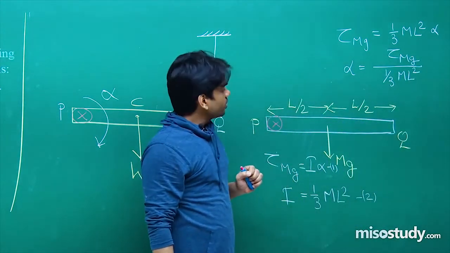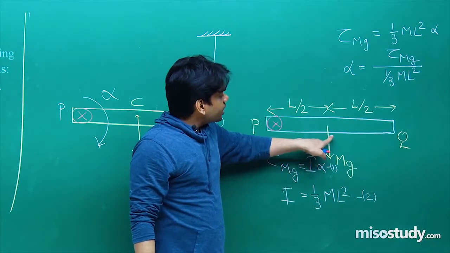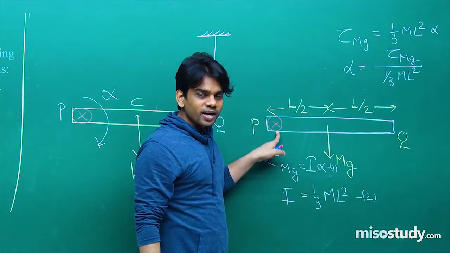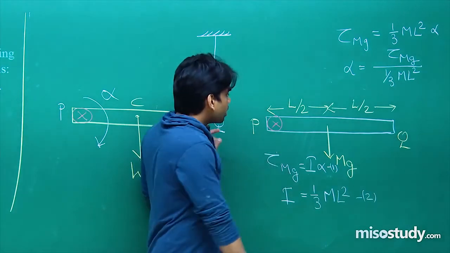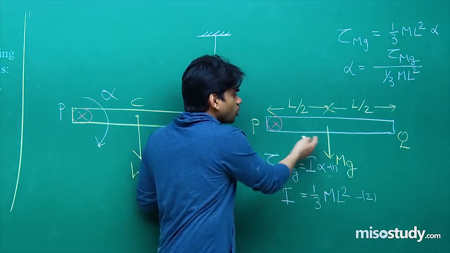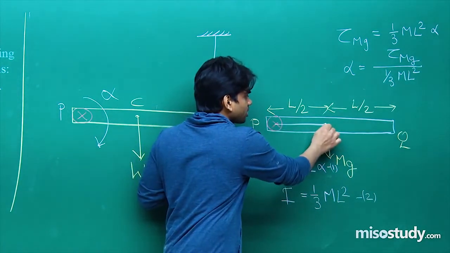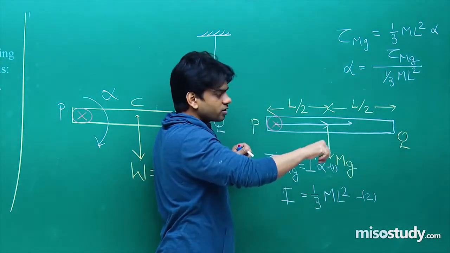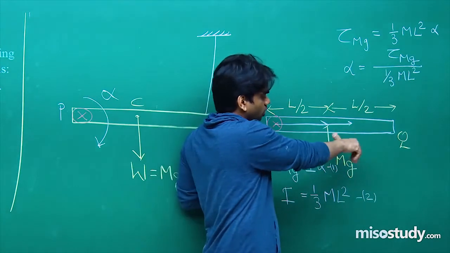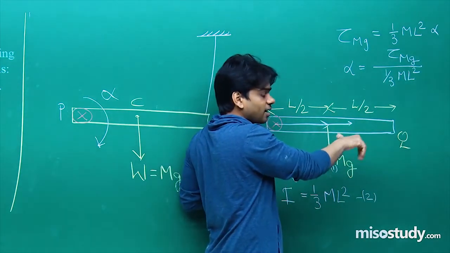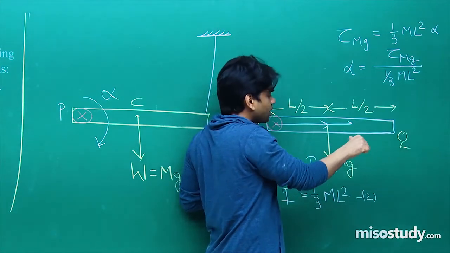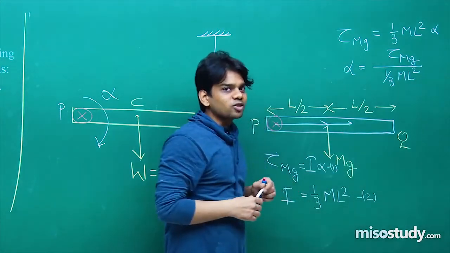Clear to all? Torque of mg, mg is this weight, this is the axis, hence what you can obtain is the torque. This force, this distance is length L by 2, its vector is here. If you do L cross mg, you can see that this is the center of rotation, and this is the direction in which the body will rotate, and the thumb is pointing into the plane of the board, that is the direction of torque.